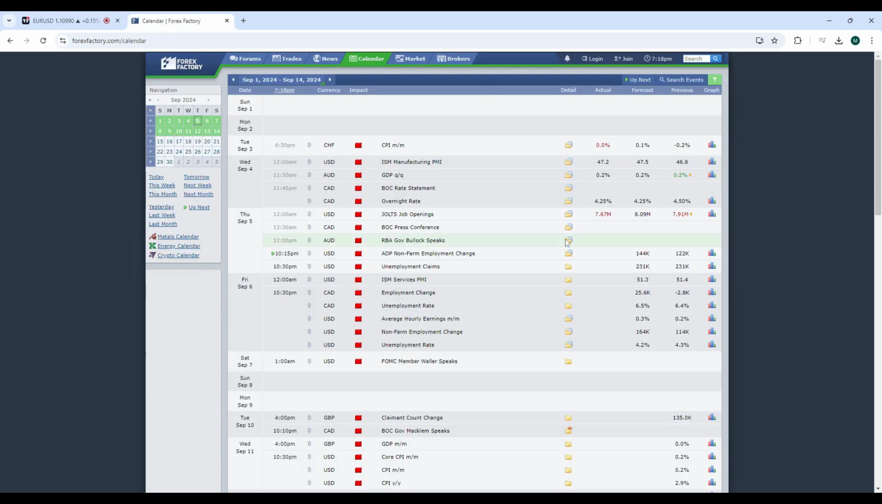So we can see that ADP, non-farm employment change and unemployment claims are coming later today, also followed by ISM service PMI. Three very important news releases are coming. We can expect significant volatility starting from today till the end of tomorrow's New York session. So we can expect all those instruments to become volatile, including gold.